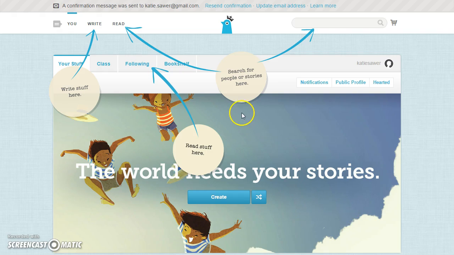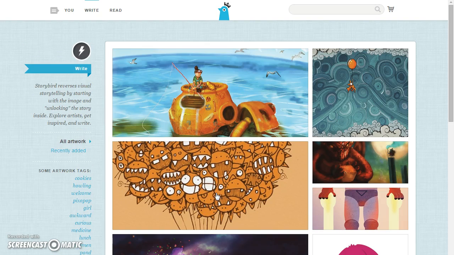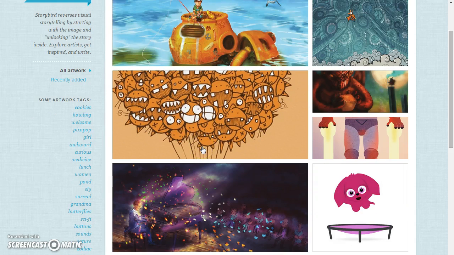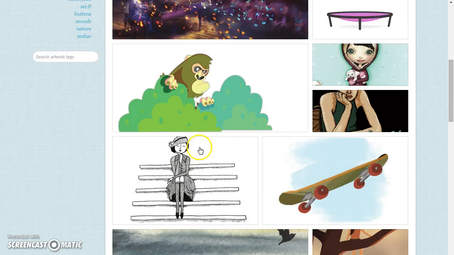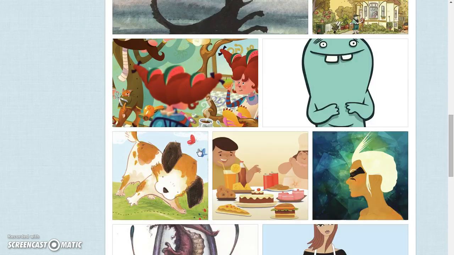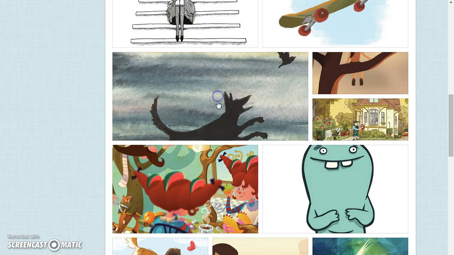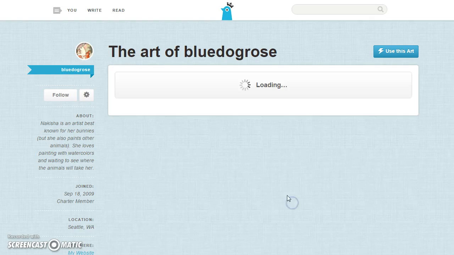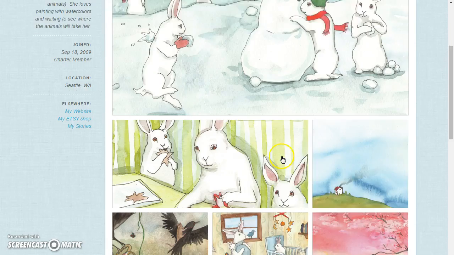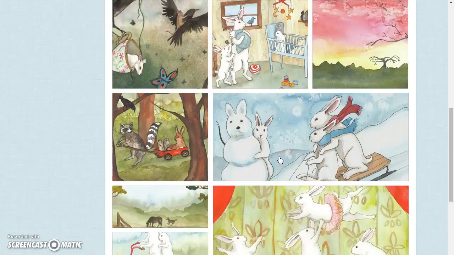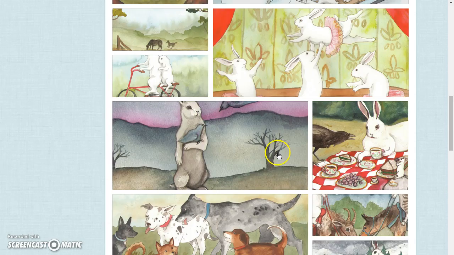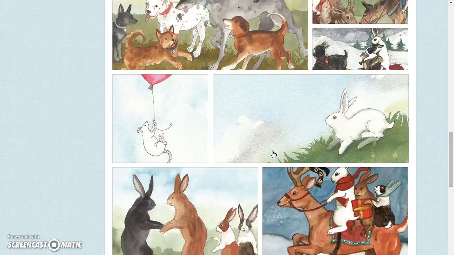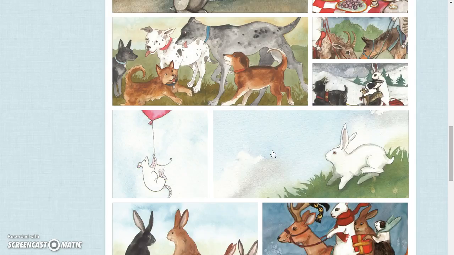Now, when you get into Storybird, your first thing would be to create. You're going to look at all of the artwork and choose one that you like. Say I like this one here. You'll then be able to see all of this person's artwork. This way, you can create your story based around the types of art that it has.